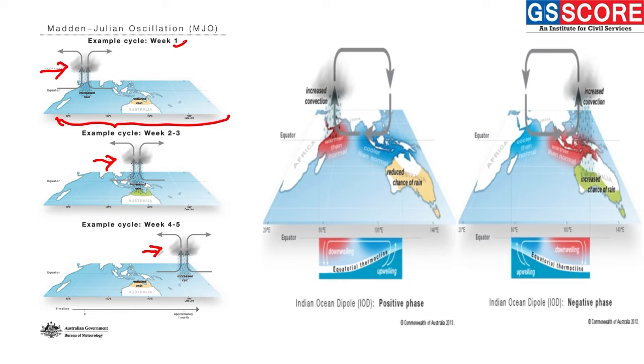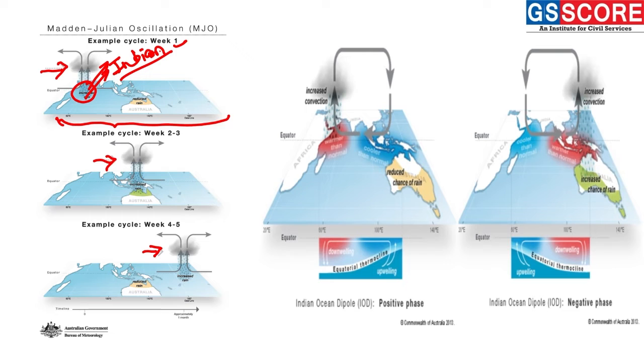In phase 1, this Madden-Julian oscillation is occurring near the western part of the Indian Ocean region, and it is resulting in increased rainfall in this region, definitely because of the presence of a low pressure system. It is also resulting in rainfall in the Indian region.